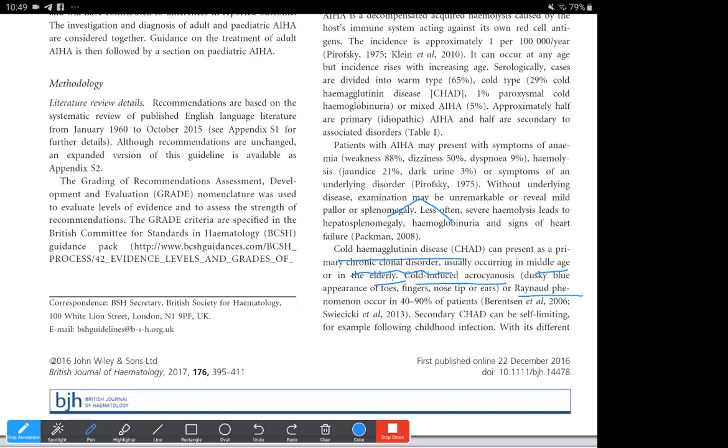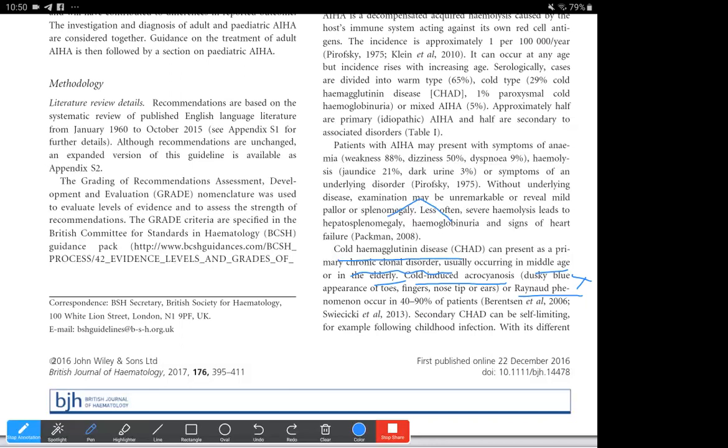So this acrocyanosis would be the dusky blue appearance. It could either be an intermittent appearance like in Raynaud's, or it could be a persistent dusky blue appearance of the toes, fingers, nose tip, and ears. So it can vary from patient to patient. Either it could be a triphasic change of color, or it can be a permanent dusky blue appearance of the fingertips or nose and ears.